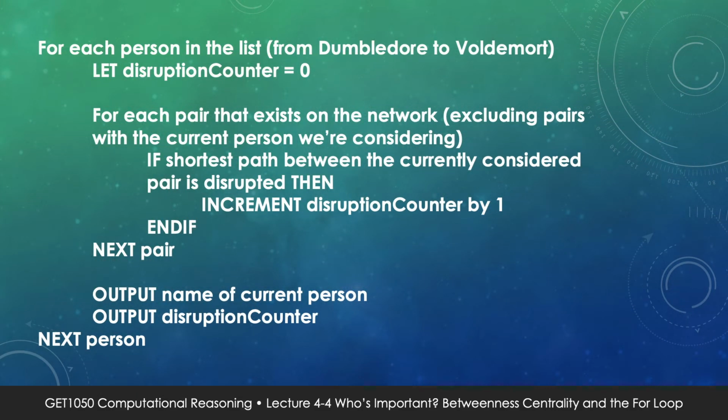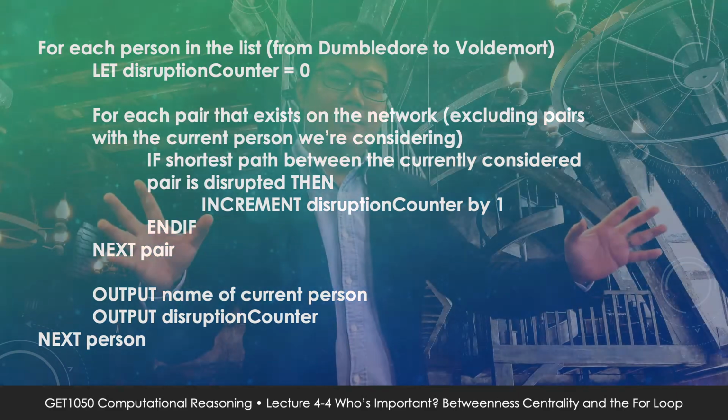For each person in the list, starting with Dumbledore and ending with Voldemort, let disruption counter equal 0. For each pairing in the network, excluding pairs with current person, if the shortest path between the pair is disrupted, then increment disruption counter by 1, next pair. Then output the name of current person, output the disruption counter, next person. We're done with our pseudocode.